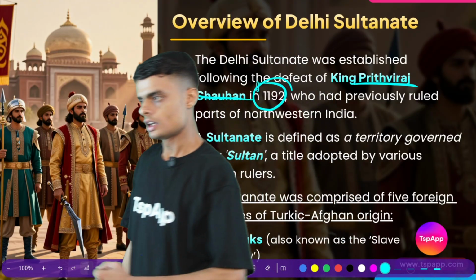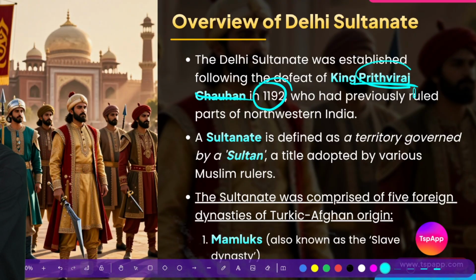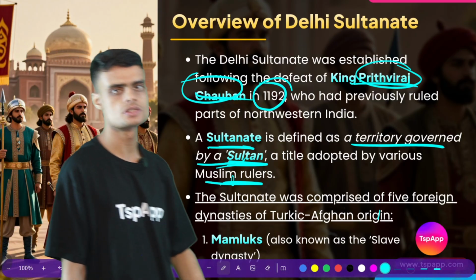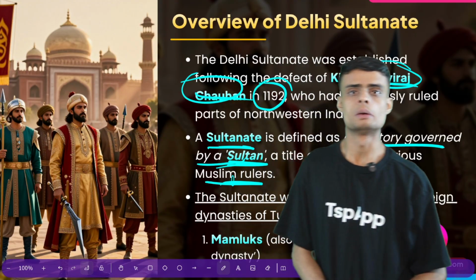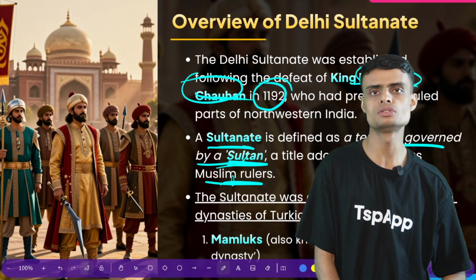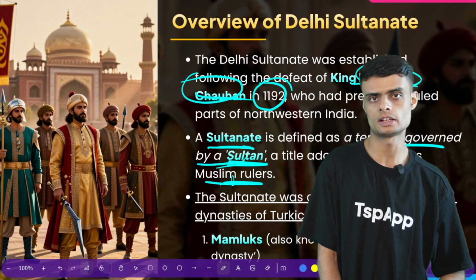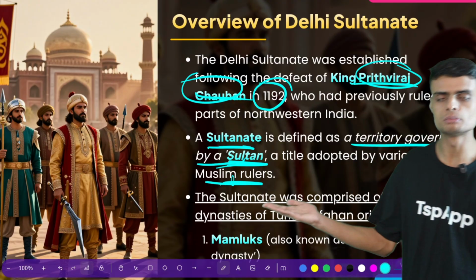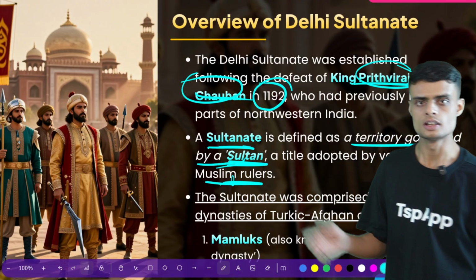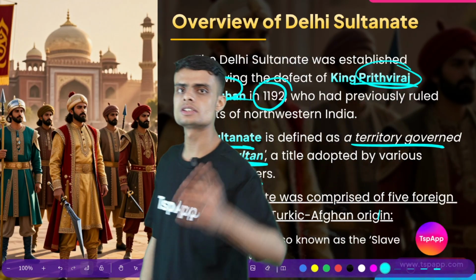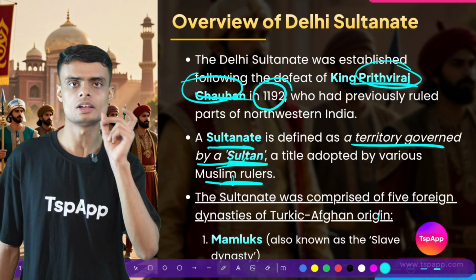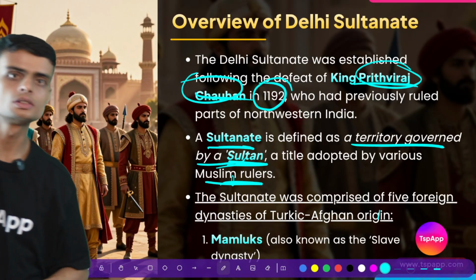Okay. After King Prithviraj Chauhan, these rulers call themselves Sultan. Why Sultan? Because they have a Sultanate. Sultanate means a territory governed by a Sultan, and Sultan means a Muslim ruler, a title which shows that they are the ruler. For example, we say Maharaj in Hindi. For Hindu rulers, we have Maharaj, Adhiraj. But Muslim rulers call themselves Sultan. So we found that many rulers of Delhi had the name of Sultan in their names, and their kingdom was called the Sultanate.